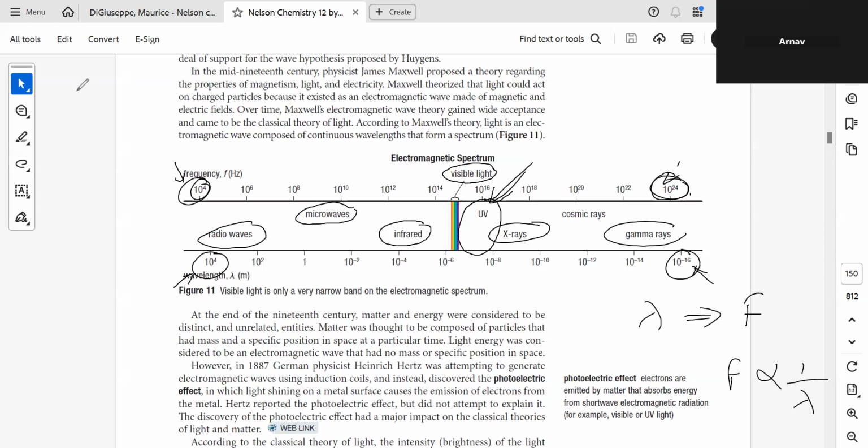Anyways, that is not a point of discussion, but what I wanted to tell you is that first we understood that light is particle, light is wave. Next came Maxwell, who said that it is an electromagnetic wave. That means it has an electric component and a magnetic component. When we talk about electromagnetic waves, we talk about a continuous spectrum.